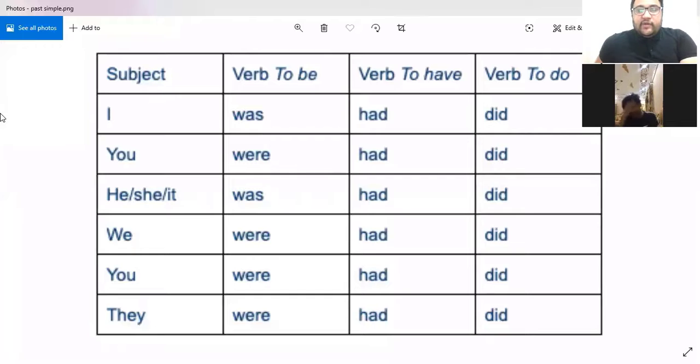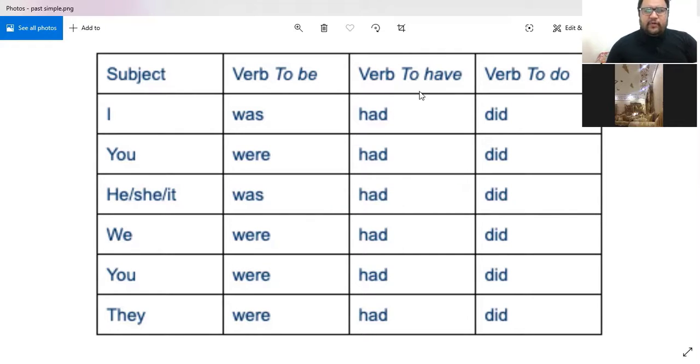So, these are the verbs to be in their simple past, in their past tense. Am, is, are became was, were. So, that is how we form the simple past of the be verbs.